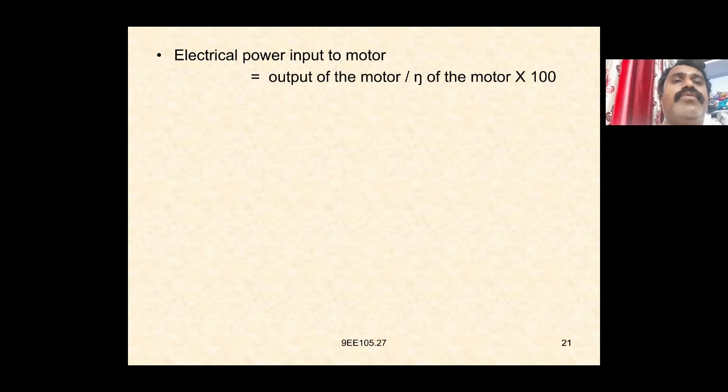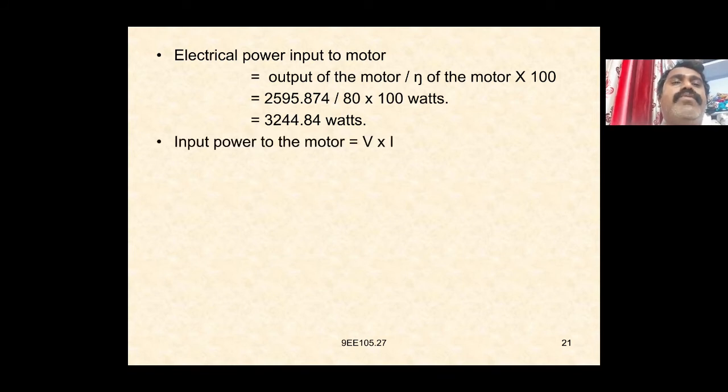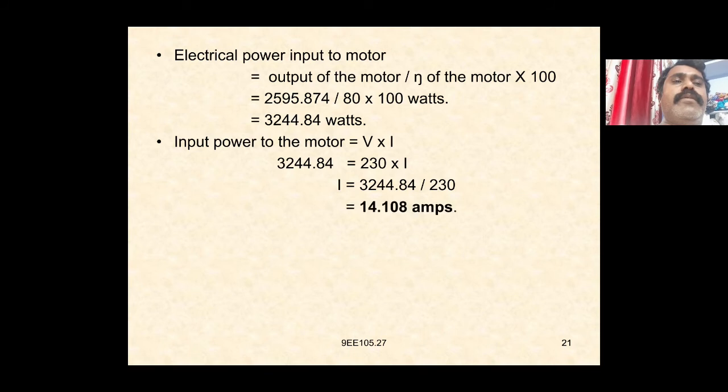So the electrical power input to the motor is equal to the output of the motor divided by the efficiency of the motor into 100, which is 2595.874 by 80 into 100 watts, that is 3244.84 watts. Again, the input power to the motor is equal to V into I, so 3244.84 is equal to 230 into I. That is, I is equal to 3244.84 divided by 230, which is equal to 14.108 amperes.